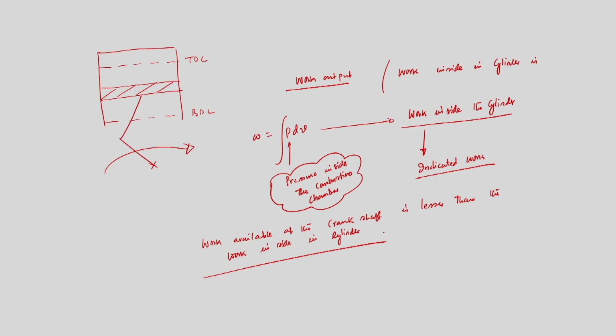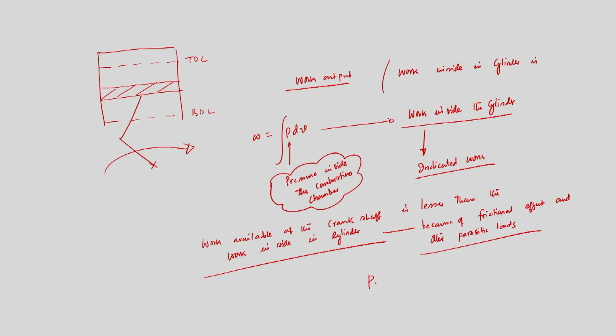If I calculate work using that formula, that will be indicated work, but the work available at the crankshaft is always less than the indicated work because of frictional effect and other parasitic loads. This is very important, we need to know about other parasitic loads.